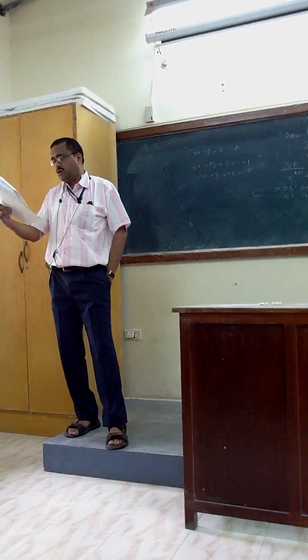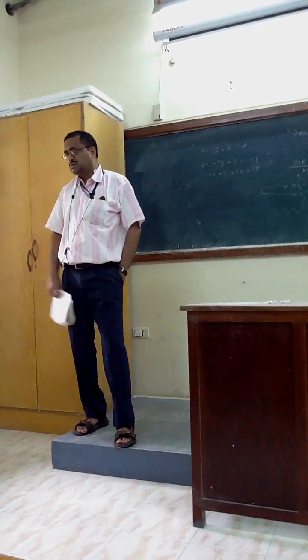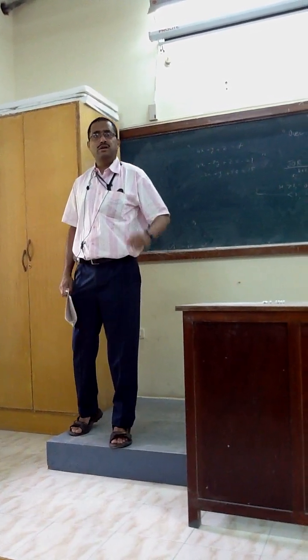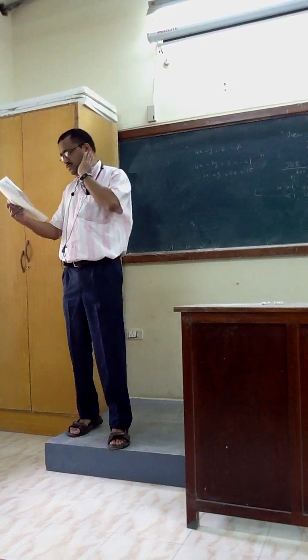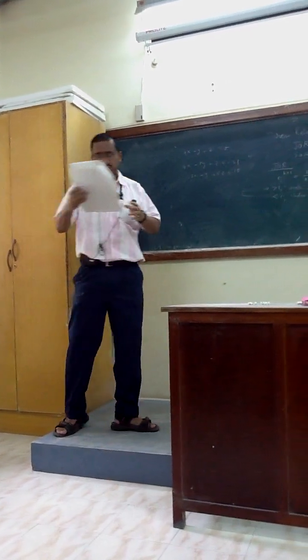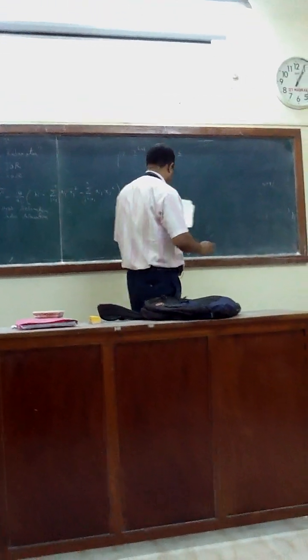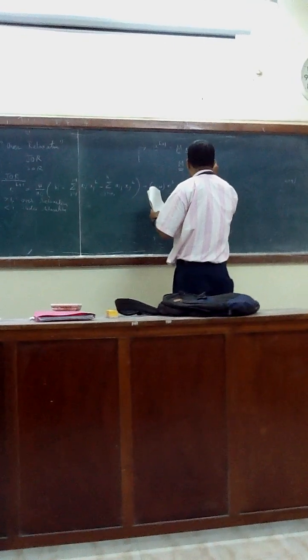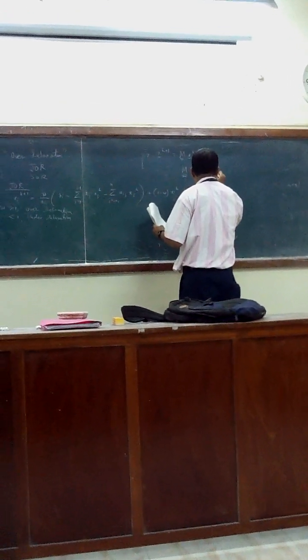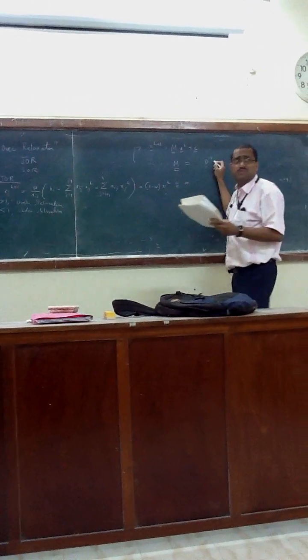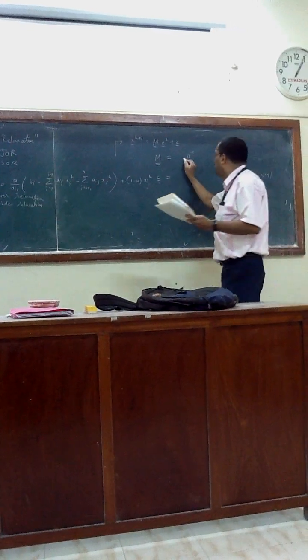The same way as we have done for Gauss-Seidel. I into 1 minus w, minus w times D inverse. First term is D inverse, minus D inverse.